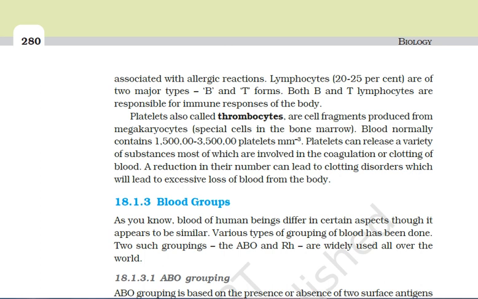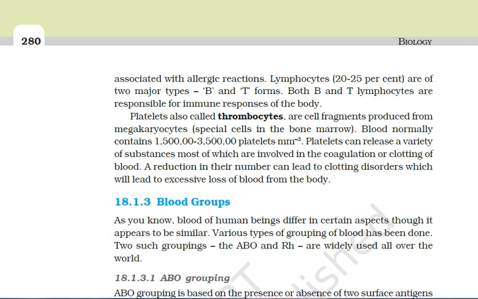And then the lymphocytes. There are two types of lymphocytes, B lymphocytes and T lymphocytes. B lymphocytes mature in the bone marrow, and the T lymphocytes mature in the thymus. They are very, very important because they help in our immune responses.